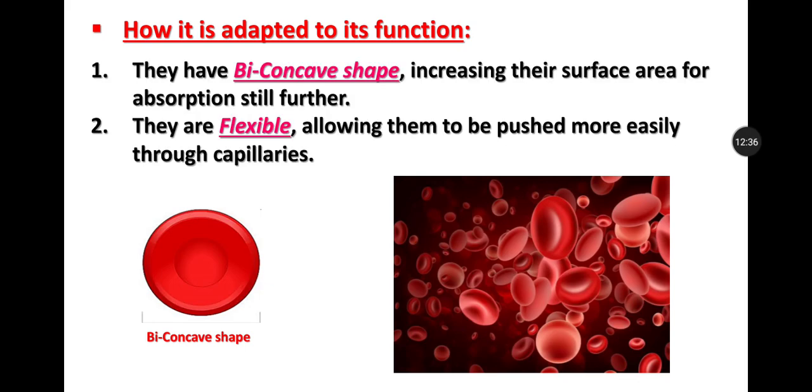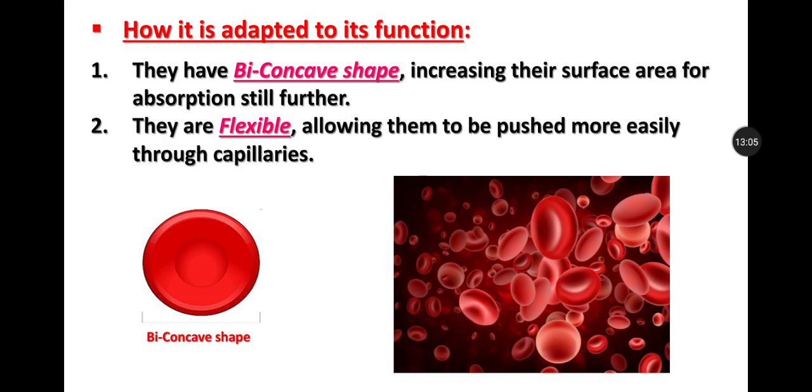Now they have a biconcave shape. Along with that, the biconcave shape increases their surface area for absorption still further. First thing, they are small but large in number, and the second thing, they have a biconcave shape. The third thing is that because they lack a nucleus, what advantage do they have? They are flexible, allowing them to be pushed more easily through the capillaries.